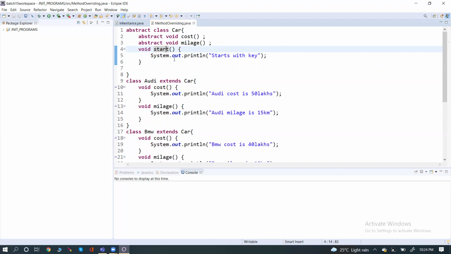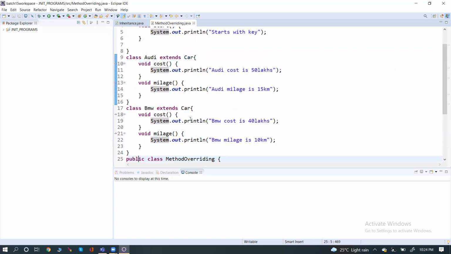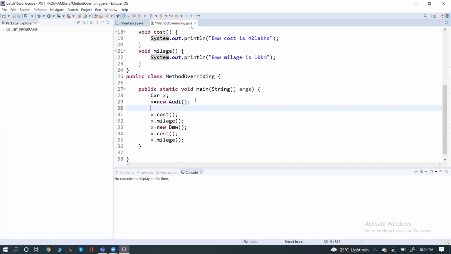Inheritance, super and extend. Methods can be called using the subclass objects, right? So now we can call the start method using the superclass objects, like say x dot start, we are able to call it using the BMW object. So reusability, writing once and reusing multiple number of times, that is the inheritance concept.